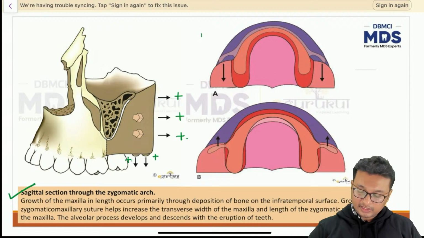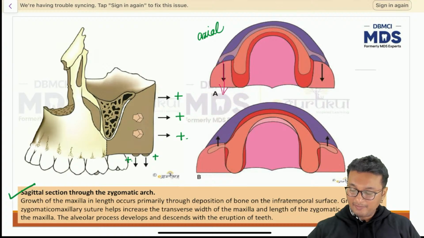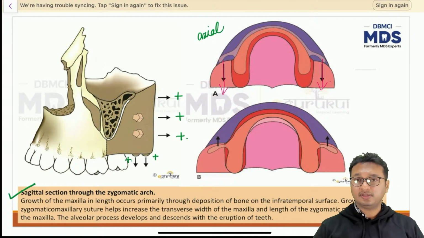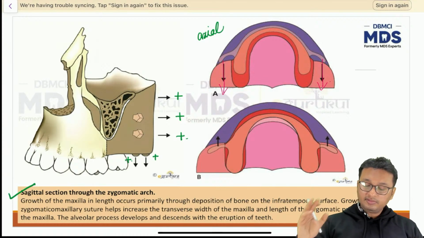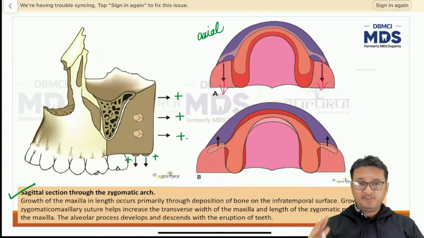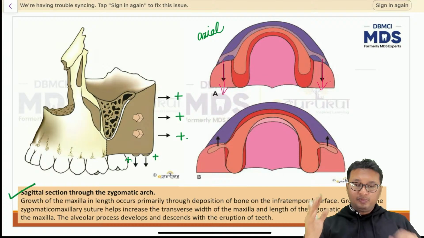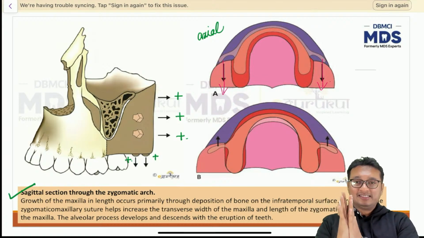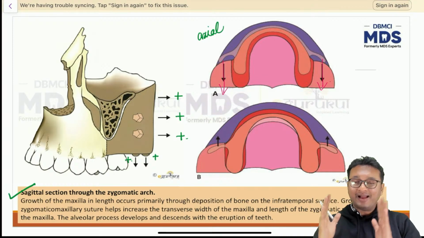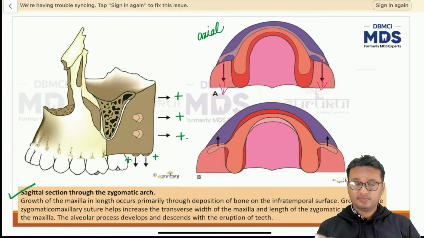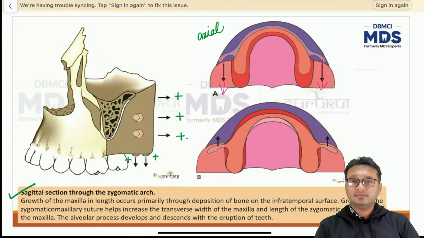And this is the axial section of the maxilla. This again shows how the maxilla grows, the hamular process of the maxilla and the tuberosity of the maxilla. Maximum growth is occurring at these 2 points. Maximum bone remodeling is occurring at these 2 points. Now, because of Newton's third law of motion, every action has an equal and opposite reaction. You all know that. So if something is pushing against a more robust bone, the maxilla is attached to the sphenoid bone, right? But the sphenoid bone cannot move because it is present at the center of the cranium, at the center of the skull.